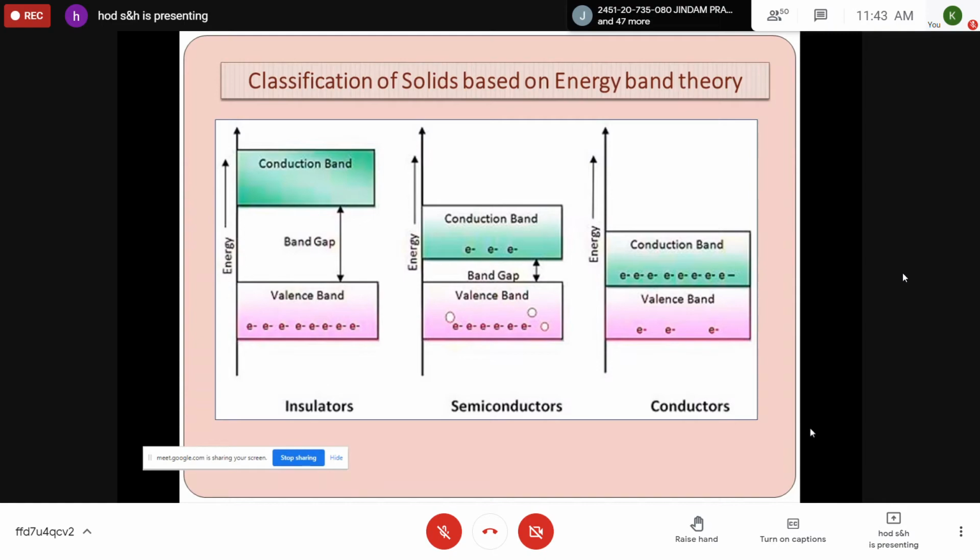But in some materials, due to thermal energy, these valence electrons can be liberated from the atom and move in the boundaries of the crystal, and they are called the conduction electrons. The band formed by the series of energy levels consisting of all conduction electrons is called the conduction band. The separation between the valence band and conduction band is called the forbidden energy gap.